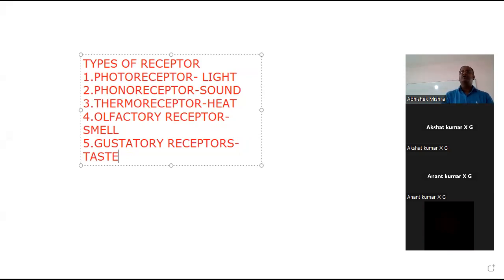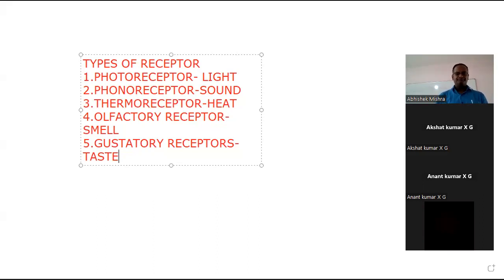Two to three years back in the board examination, this question appeared: where are the olfactory and gustatory receptors located, and what is their role? Olfactory receptors are located in the nose and detect smell. Gustatory receptors are located in the tongue and detect taste.